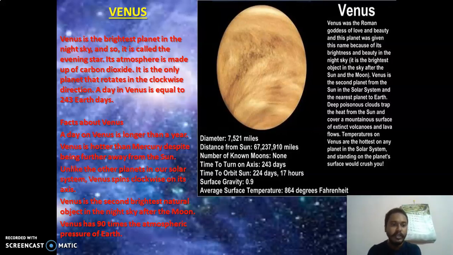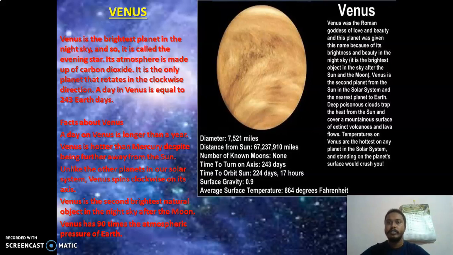I have already told you. Venus is the second brightest natural object in the night sky after the moon. Like how we can see the moon is brightest, it is the second brightest after the moon. Venus has 90 times the atmospheric pressure of Earth. Whatever the pressure on Earth is, on Venus it is 90 times more. So you can understand it's very difficult for survival.